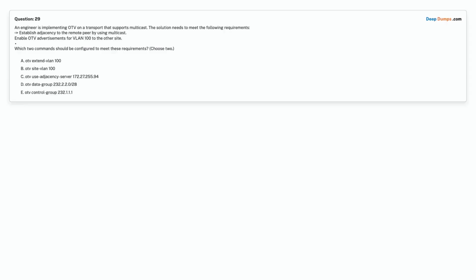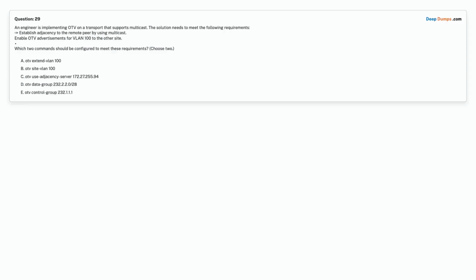Choose 2. Option A. otv extend-vlan 100. Option B. otv site-vlan 100. Option C. otv use-adjacency-server 172.27.255.94. Option D. otv data-group 232.2.2.0/28.